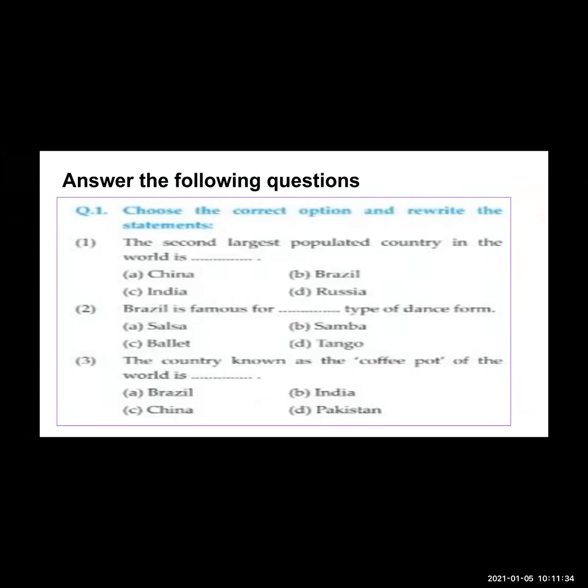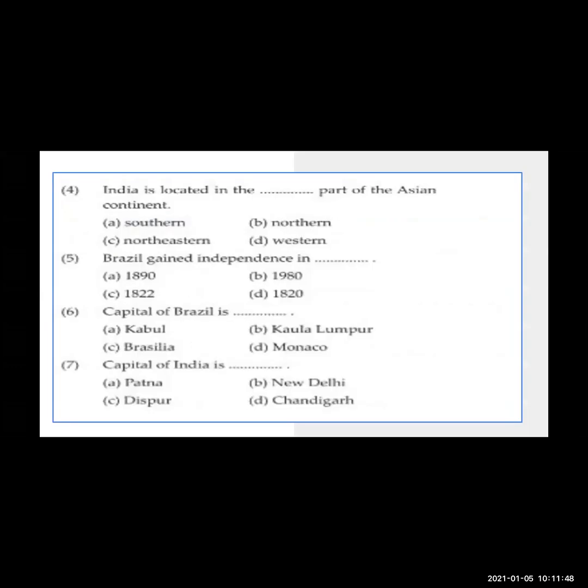India. Brazil is famous for samba type of dance form. The country known as the coffee pot of the world is Brazil. India is located in the southern part of the Asian continent. Brazil gained independence in 1822. Capital of Brazil is Brasilia. Capital of India is New Delhi.